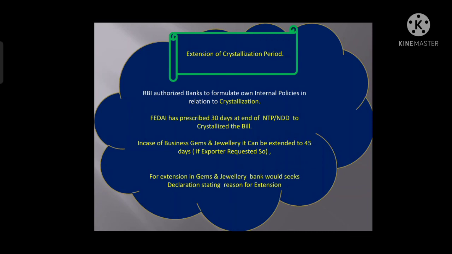But in some cases the crystallization date can be extended, like gems and jewelry, where it can be extended up to 45 days. But it can only be extended if the exporter is requesting so. If the exporter is not requesting, the AD bank can't extend that bill on its own.